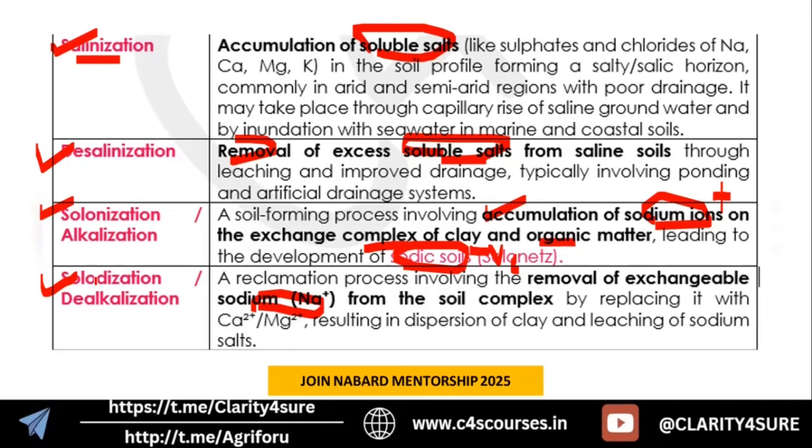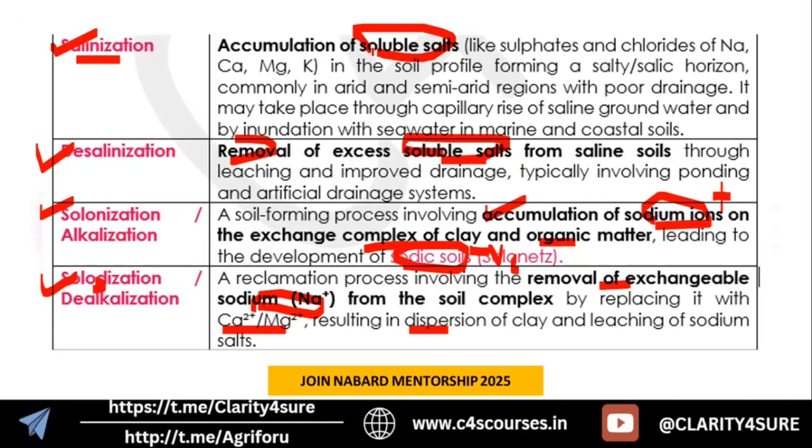And in solodization, what is happening? It is removal of exchangeable sodium from the soil complex by replacing it with Ca and Mg, resulting in dispersion of clay and leaching of sodium salts. Okay. So I hope you're clear.